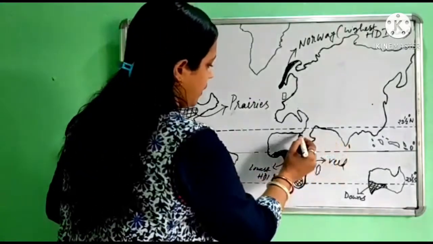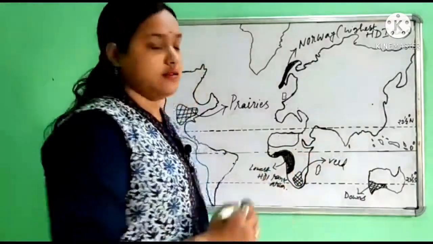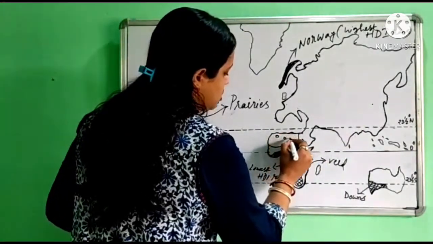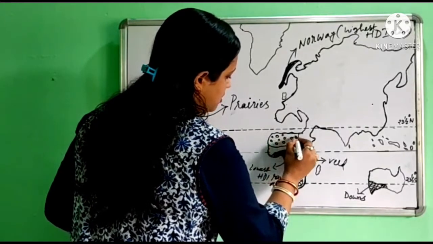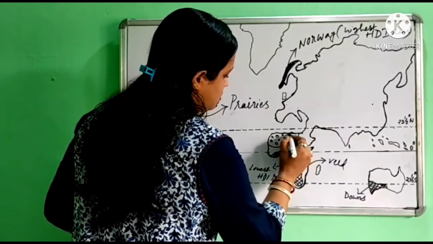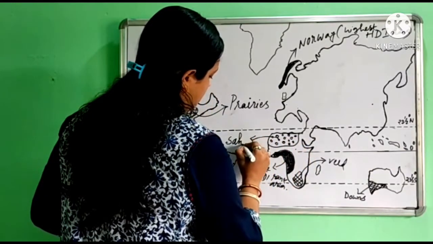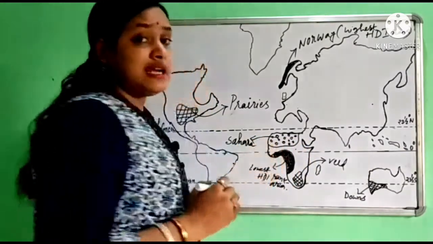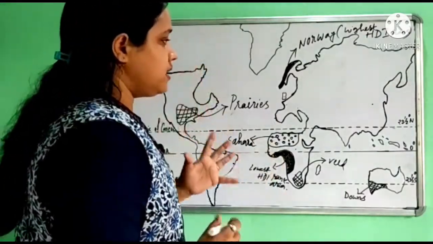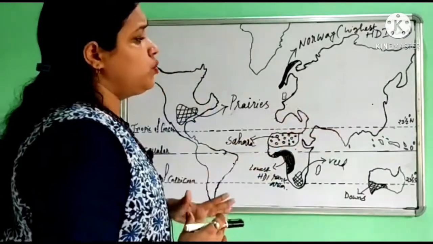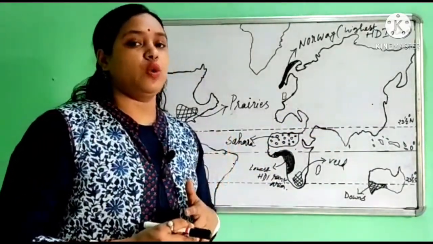So now we are going to mark here the Sahara Desert, which is the largest desert in the world. Okay, Sahara Desert.